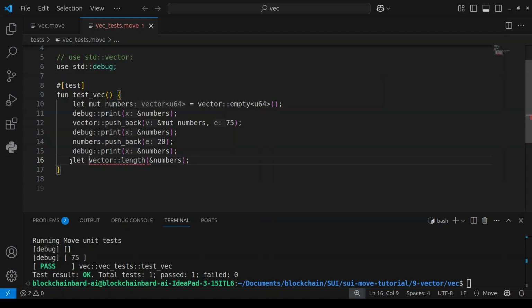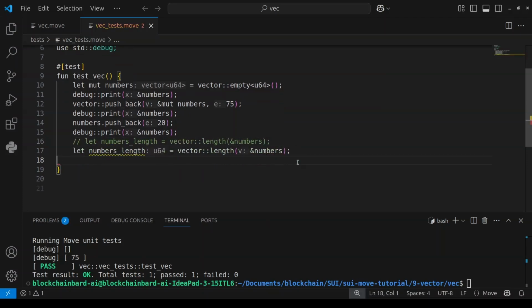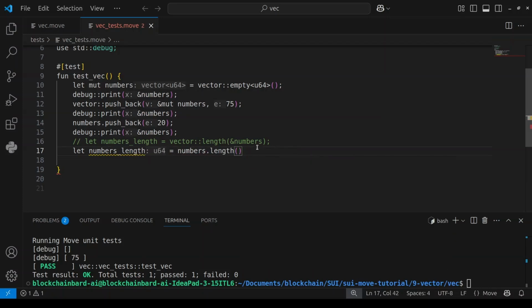So let me just say let numbers length equal to this. This is one way of doing that, but just like the previous example I gave, we can just say numbers dot length. So this way is very easy.